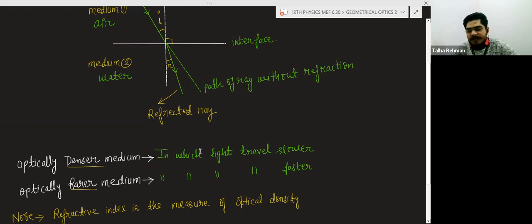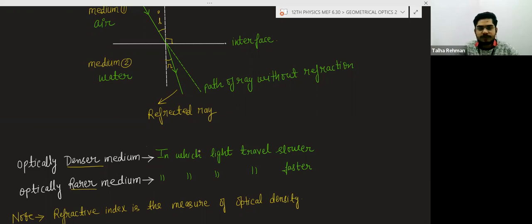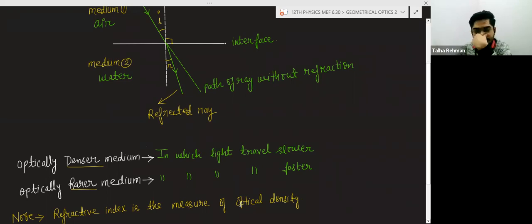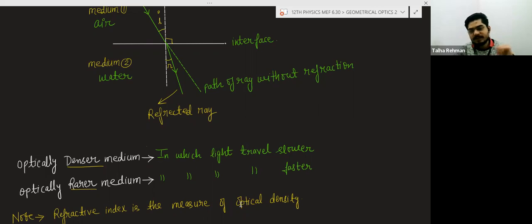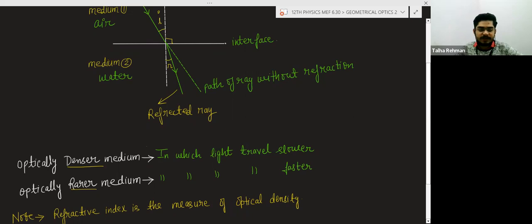There is a term optical density. More will be the optical density of a medium, the denser the medium is. And what decides that the optical density is more or less is the refractive index. So refractive index is the measure of optical density. Refractive index is a very important topic for the refraction of light.